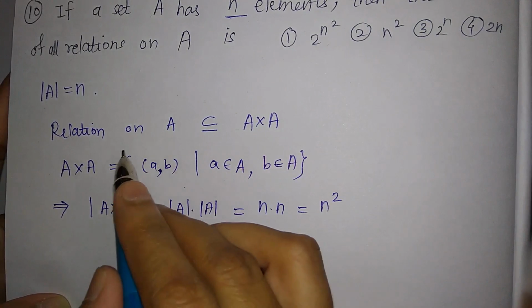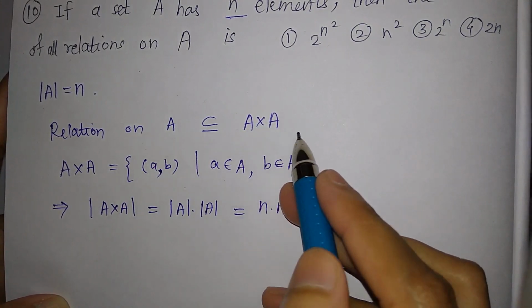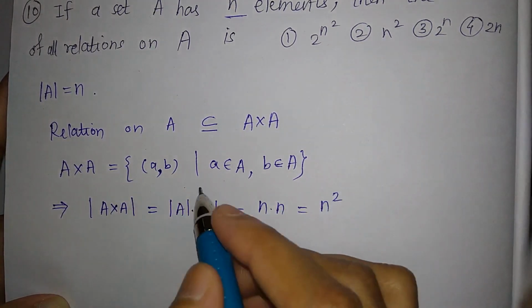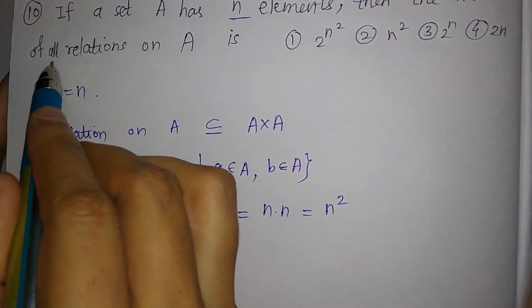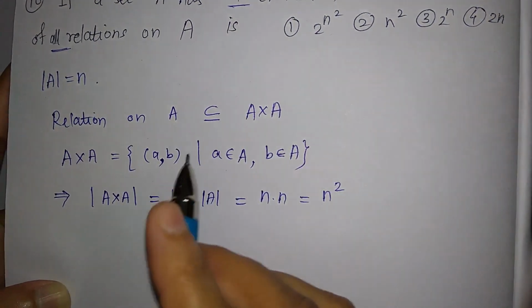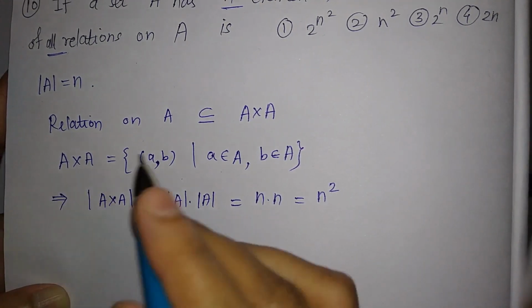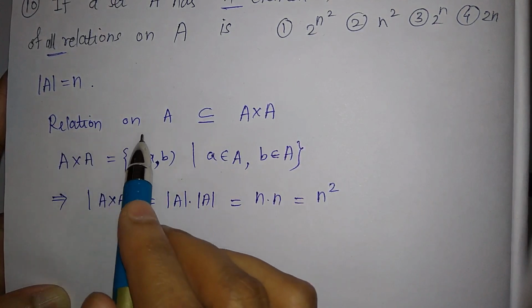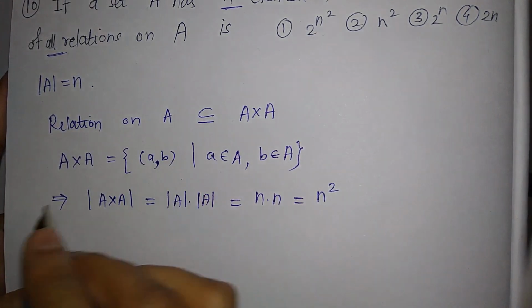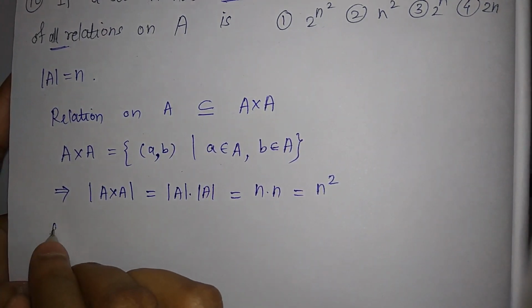Now relation on A is a subset of A cross A, and we have to find out all relations, right? So just find out all subsets of A cross A, that will be all relations on the set A. So let me write here.